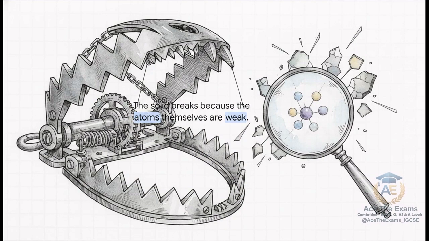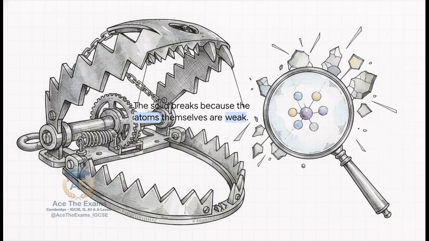If you chose A, you are definitely not alone, but you've just fallen into the ultimate trap. This right here is the painful learner mistake almost everyone writes. The solid breaks because the atoms themselves are weak. Now, students write this thinking it sounds perfectly logical, but it loses marks instantly because it completely ignores the structural reality of solid-state physics. The strength of a material isn't about individual weak atoms. It's entirely about what happens internally at the atomic or carrier level regarding their arrangement.